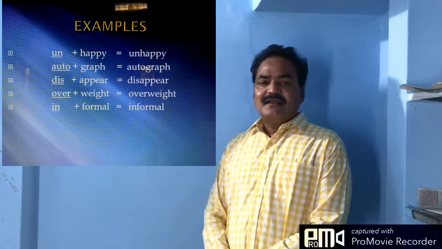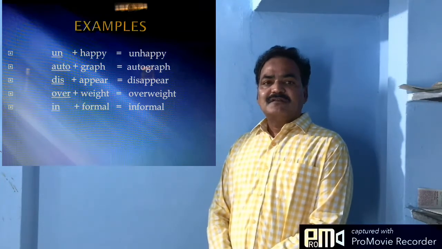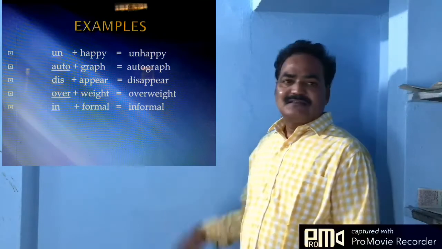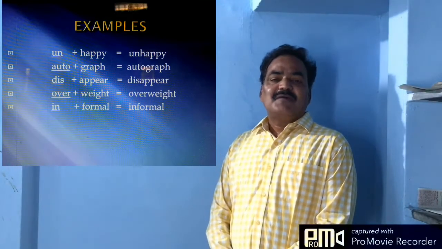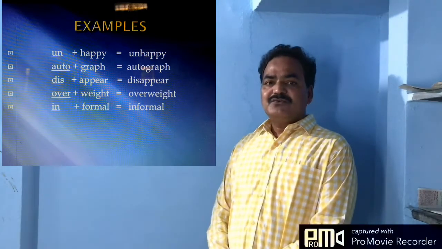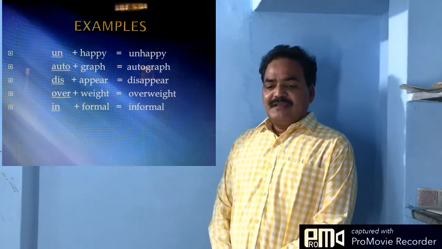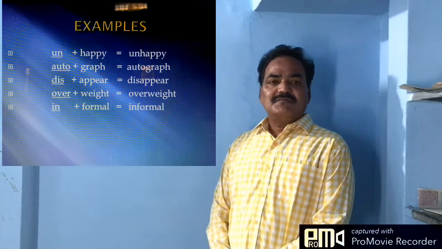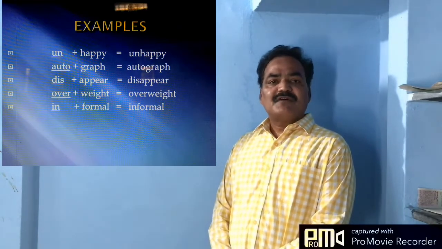And in the same way, there is one more word fragment which is very famous and popular in English, and we frequently use that. It is dis. Dis plus appear. Appear takes dis before it, so that a new word is formed, disappear, which is opposite to appear. In the same way, we have two more words: over plus weight, overweight, and in plus formal, informal.